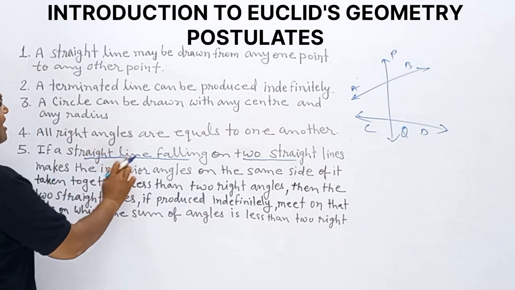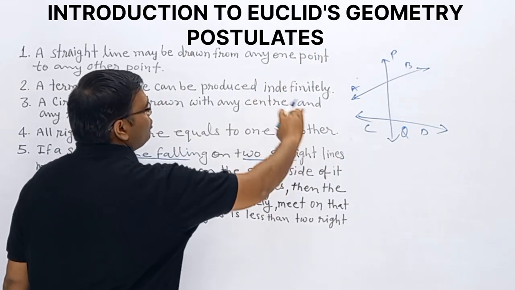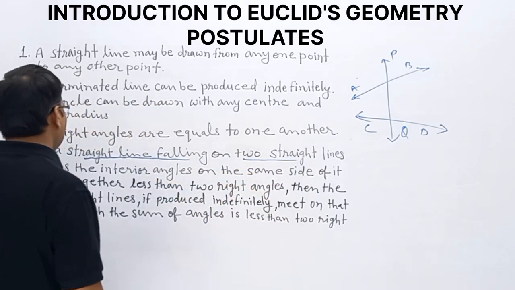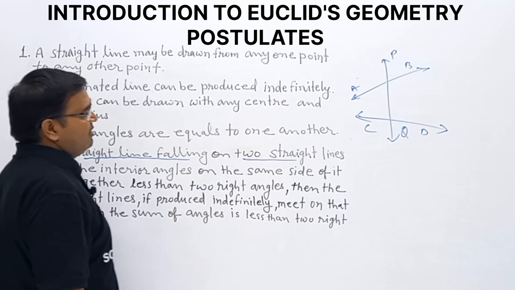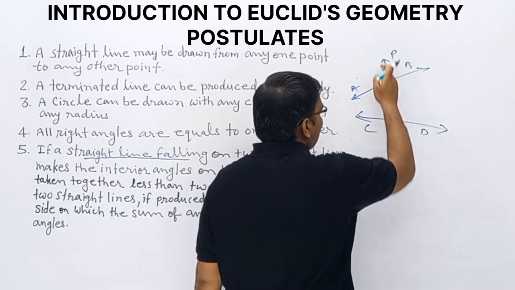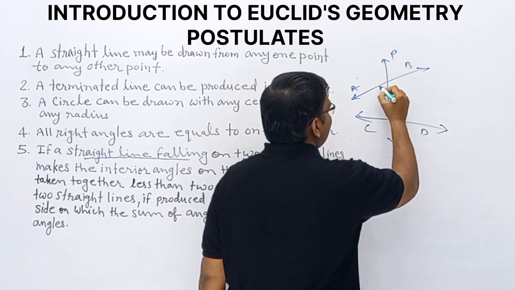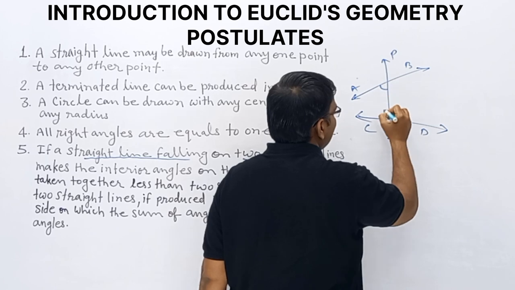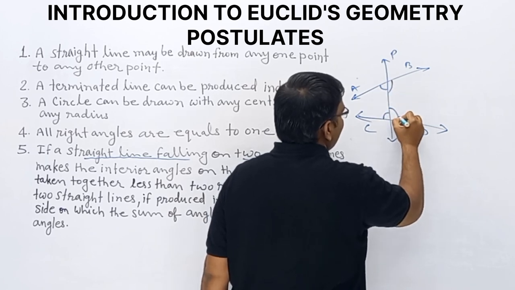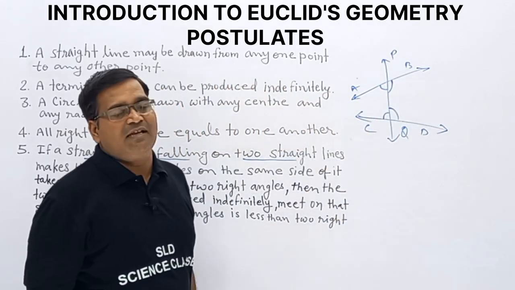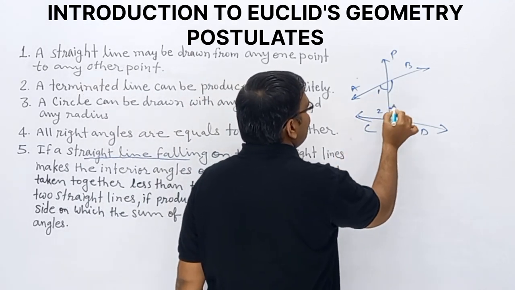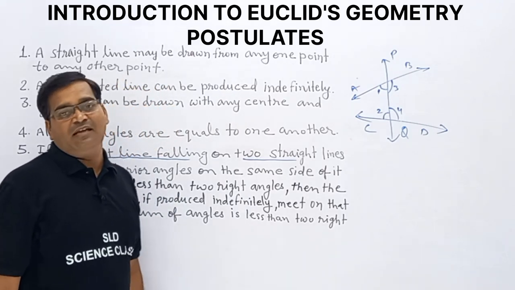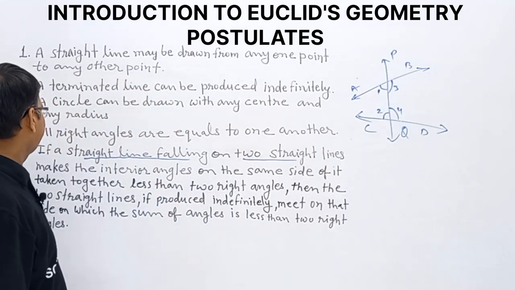Clear? If this PQ straight line is falling on two straight lines, it makes the interior angles on the same side of it taken together less than 2 right angles. Now once this line falls on these two lines, what about the interior angles? This angle and this angle, this one, this one, this one and this one. These four are the interior angles. I am taking them as angle 1, angle 2, angle 3, angle 4. Interior angles. Clear?